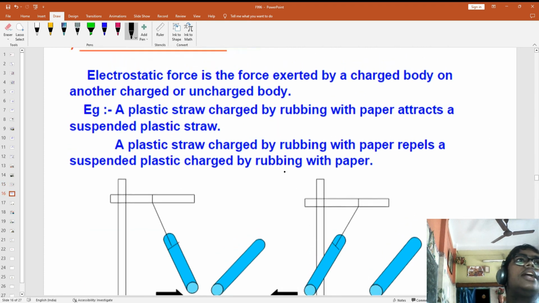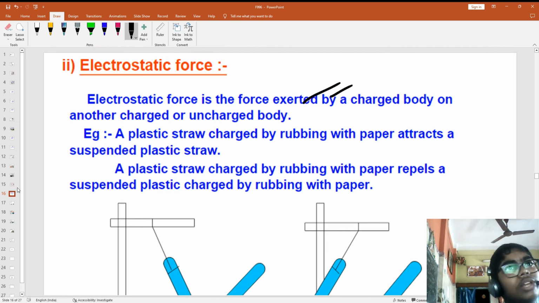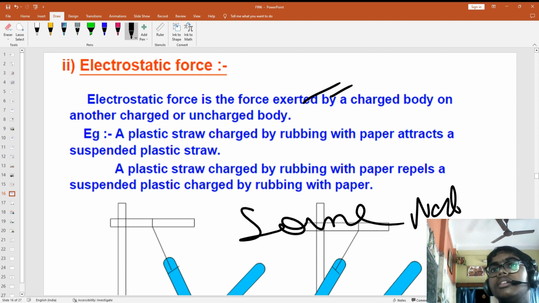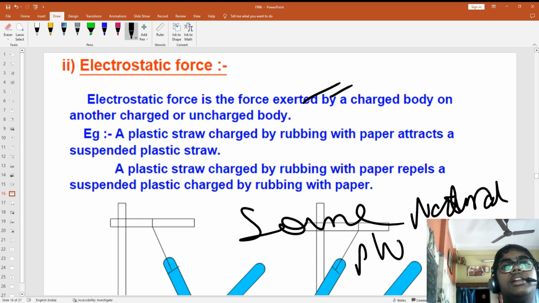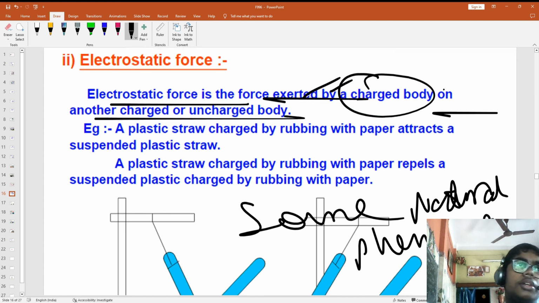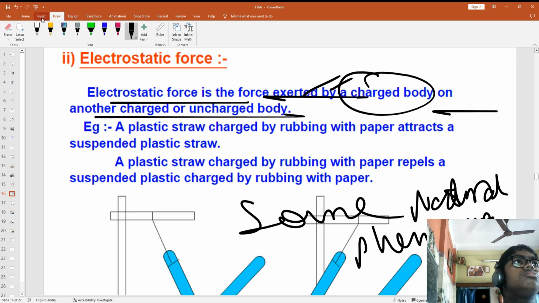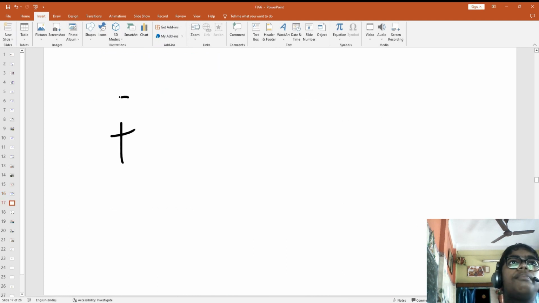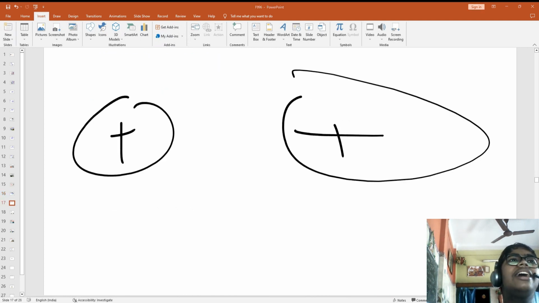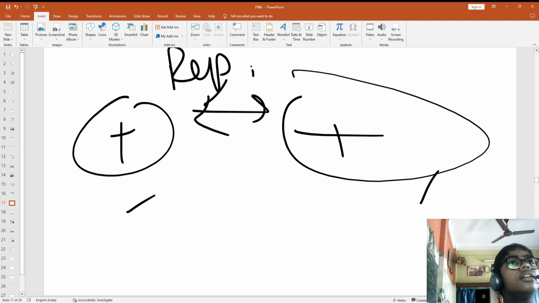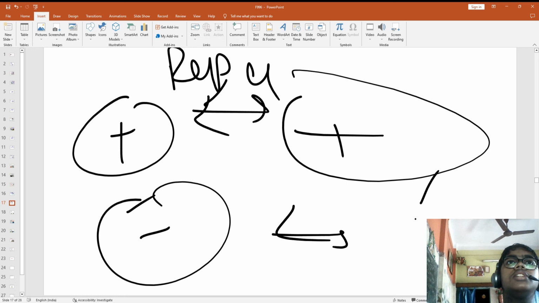Same way, one force is there, that is electrostatic force, that we will also learn in the next to next chapter, some natural phenomena. We'll learn about it in detail. Okay. So electrostatic force is the force exerted by a charged body on another charged body. So this means what? Like the poles, same way, positive and positive charge will repel, whereas negative and positive will attract.